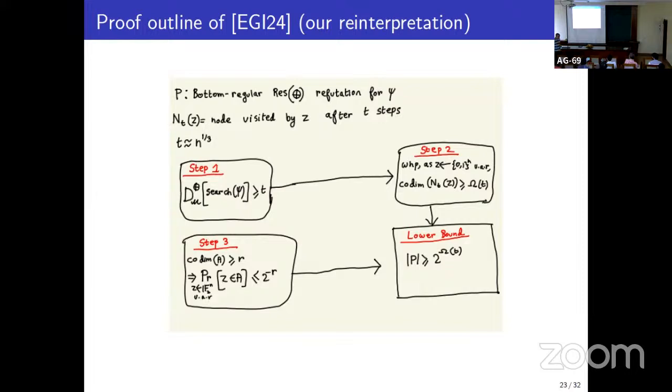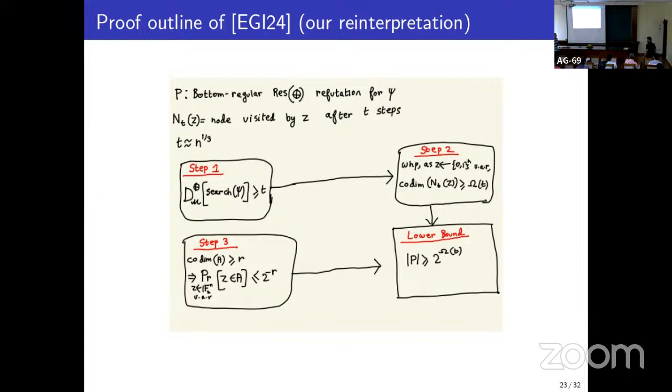So the first step of the proof is the following. They show that if you have any parity decision tree of height at most, say, n^(1/3), which claims to solve the search problem, and if you uniformly at random give an input to this parity decision tree, with high probability the parity decision tree will fail. In other words, the parity decision tree complexity of the search problem under the uniform distribution is high.